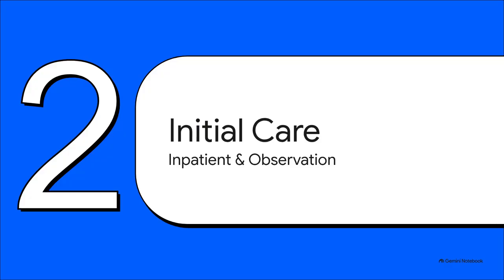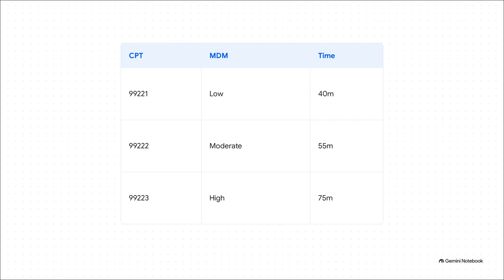Moving right along to Section 2, initial inpatient and observation care. Let's look at the patient's actual admission. This perfectly illustrates the new rhythm of coding. History and physical exams, they're no longer the driving factors for your code level. They just need to be medically appropriate. Instead, for the principal admitting practitioner, you are picking your code based entirely on either the medical decision-making level, the MDM, or the total time spent on the date of the encounter.